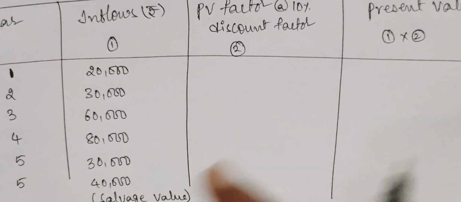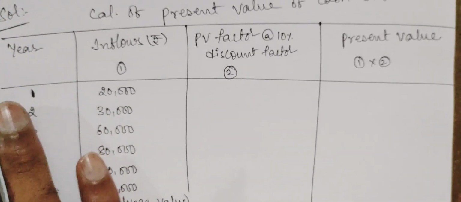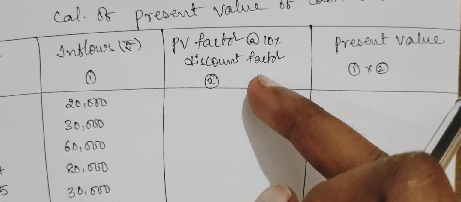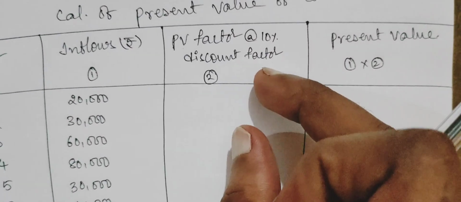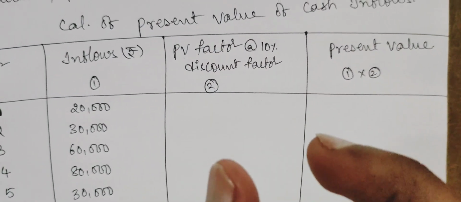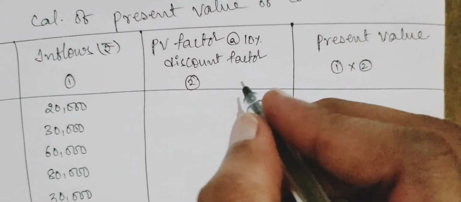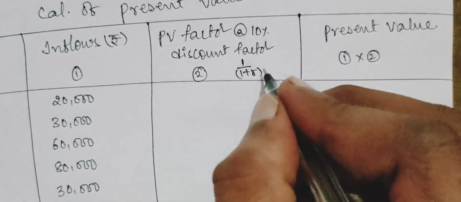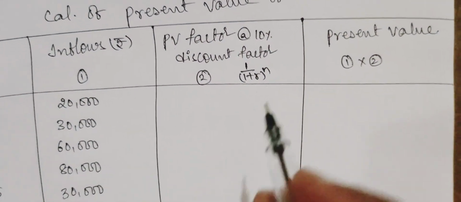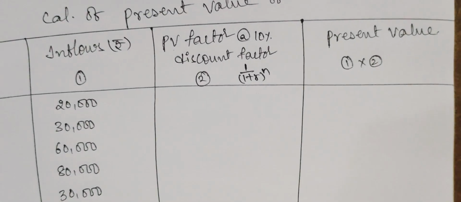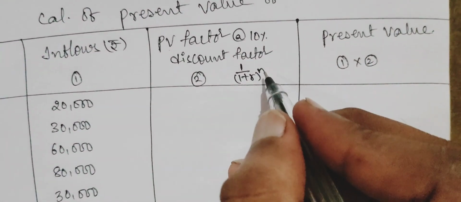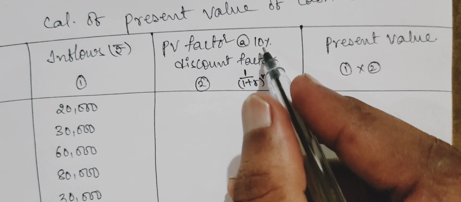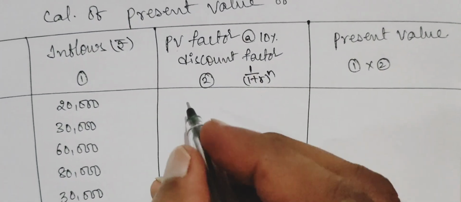Then how can we calculate these present value factors? These present value factors can be taken from the present value tables, but here I am not going to use any tables. I am using one formula, and that formula is 1 divided by (1 plus r) to the power of n. Here n means number of years, and r means the discount rate.